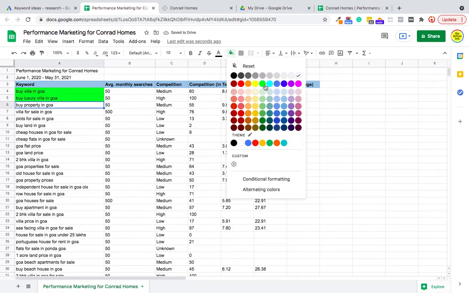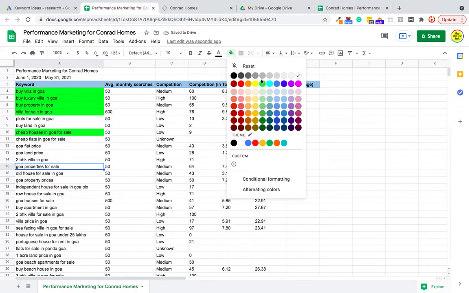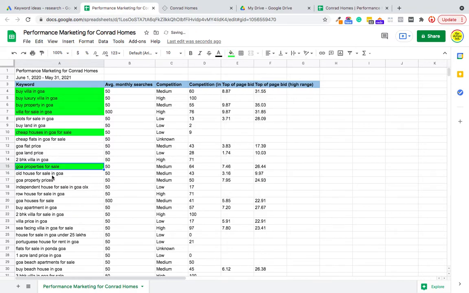You can select 20 keywords. So I'll select 20 keywords from here. Plots for sale in Goa.